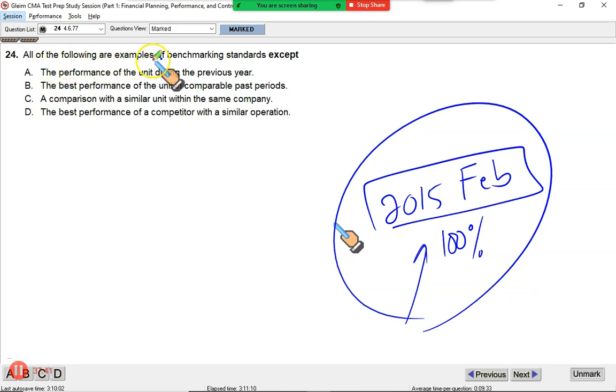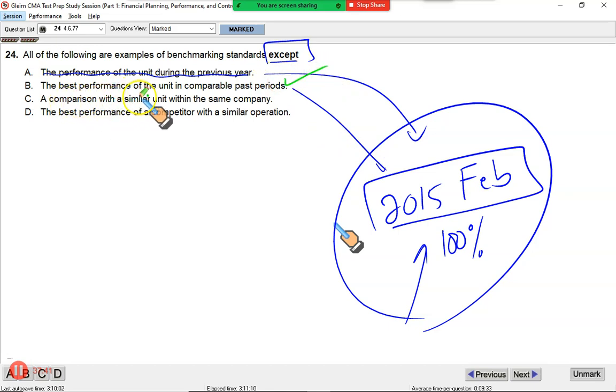All of the following are examples of benchmarking standards except the performance of the unit during the previous year. No, your previous year cannot be your benchmark unless that year was the best. So this is false. Interestingly, this is the right option. We wanted to find the one that is not correct. Others are fine. The best performance of the unit in the comparable past period. This is the benchmark. This is a correct statement.